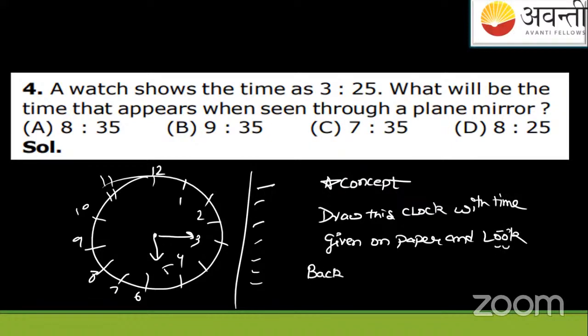So students, for this case, if you look behind this watch, what will the time be? The time will be, students, something like 8:25. Okay, 8:25 will be the time, approximately.